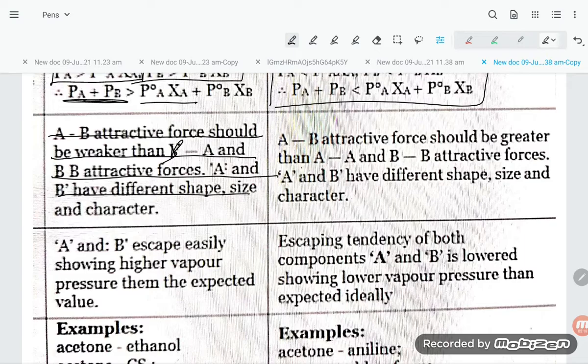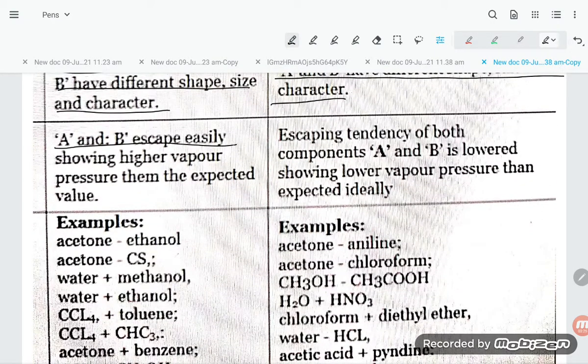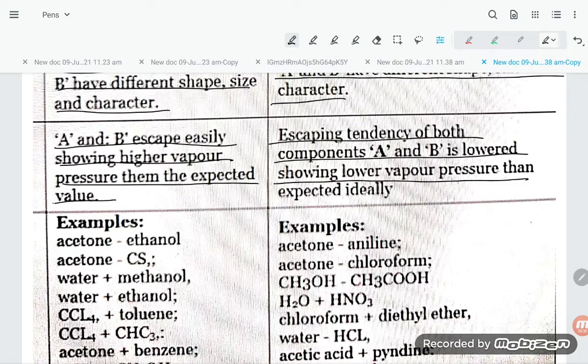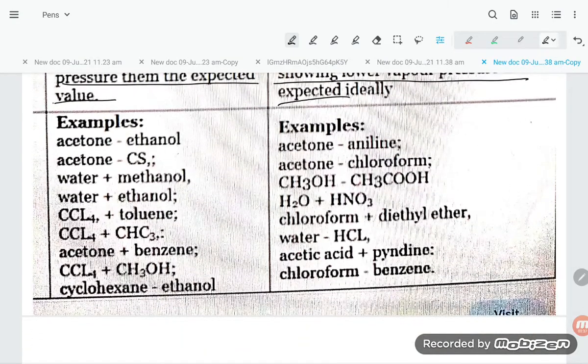A and B have different shape, size and character. In the other case, AB attractive forces should be greater than AA, BB attractive forces. A and B escape easily, showing higher vapor pressure than the expected value. Escaping tendency of both compounds A and B is lowered, showing lower vapor pressure than expected ideally.